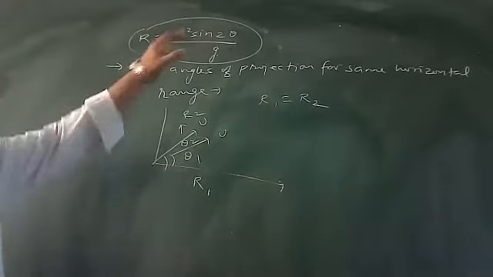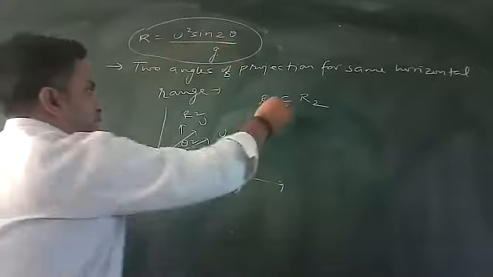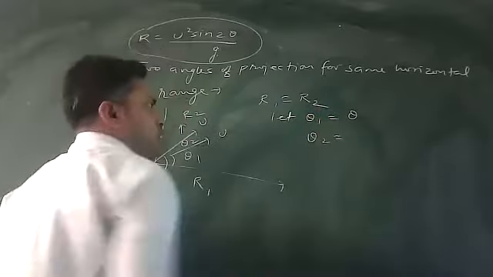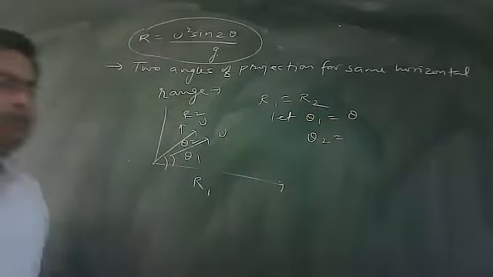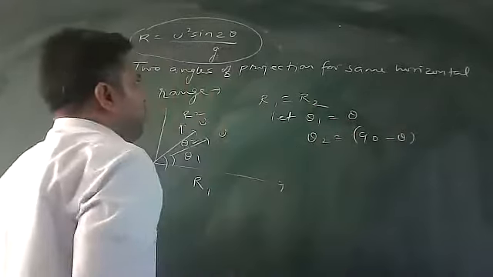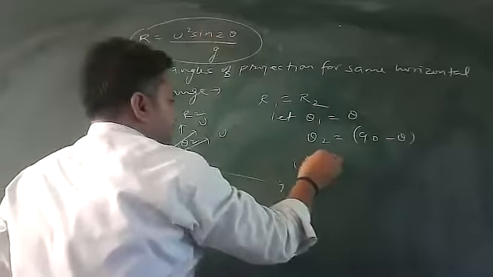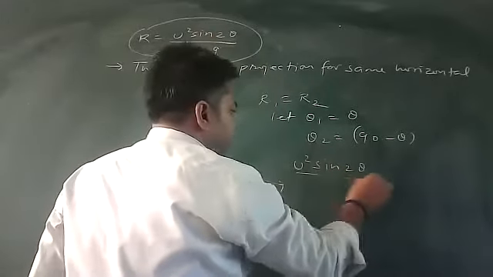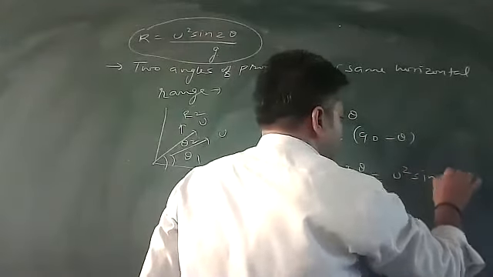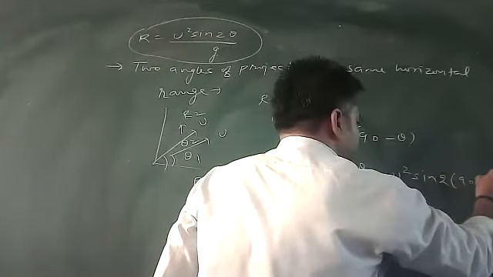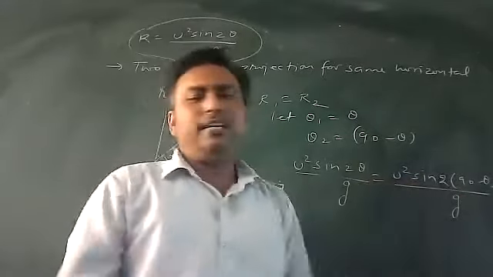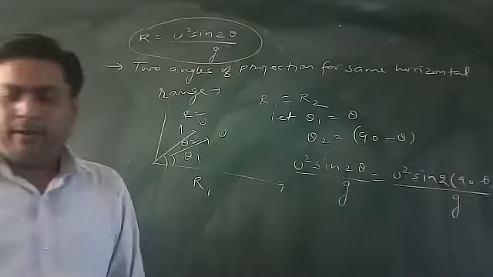So I am replacing theta 1 by theta. Let the value of theta 1 be theta and the value of theta 2 be 90 minus theta. Then to satisfy the condition, I have to write u squared sin 2 theta divided by g equals u squared sin 2 times (90 minus theta) divided by g. You will write u squared sin (180 minus 2 theta). That will be your expression.